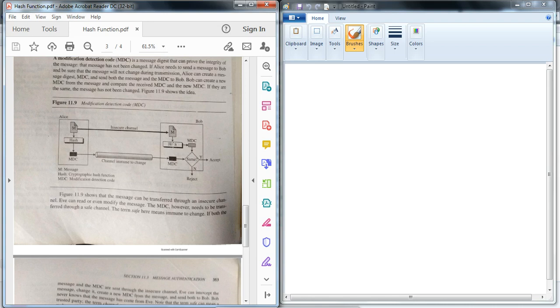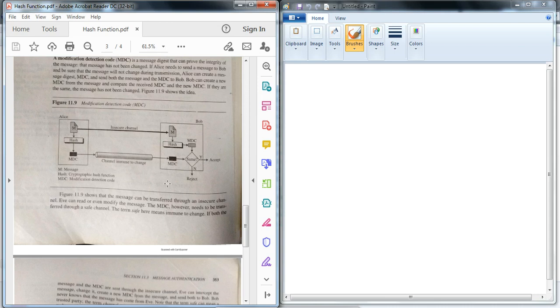He gives it as input to the same hash function and generates his own MDC, message detection code. If the received message detection code and the generated message detection code are the same, then the message is not modified. If not, then reject that message.